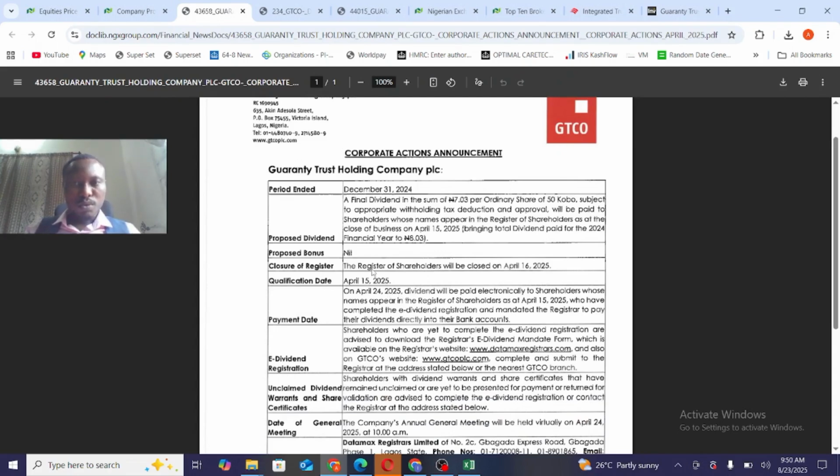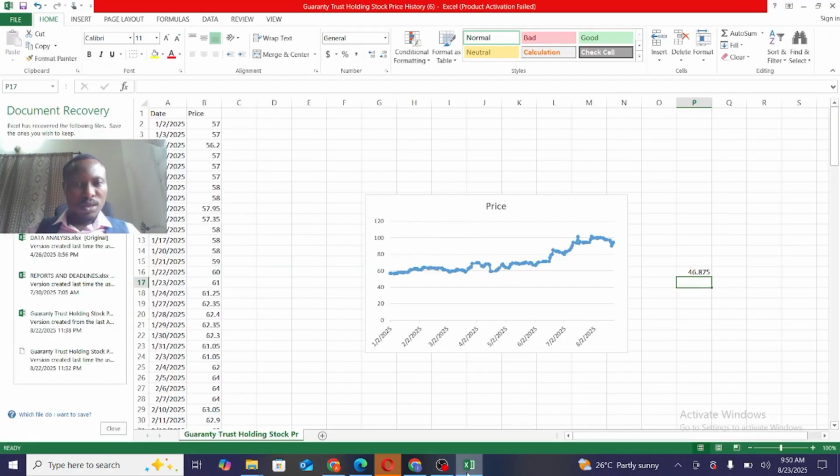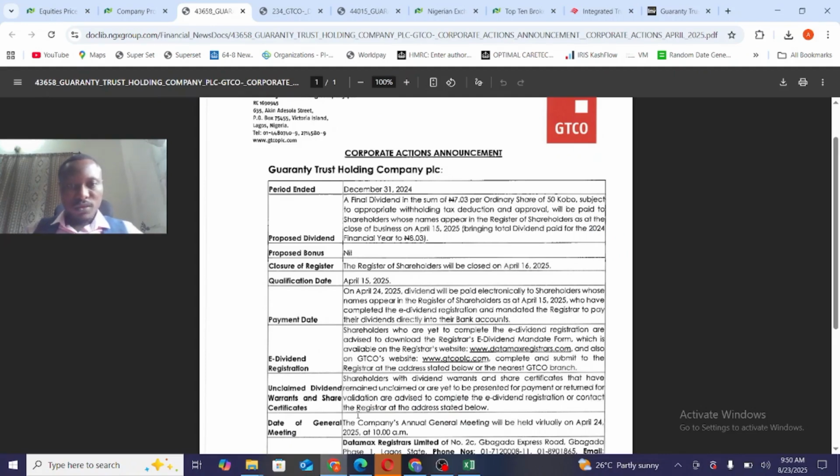If you purchase the stock anywhere from March, before the dividend date, let's say around 66 naira, you see that for every unit of share, you've received a final dividend of 7 naira 3 kobo per share.